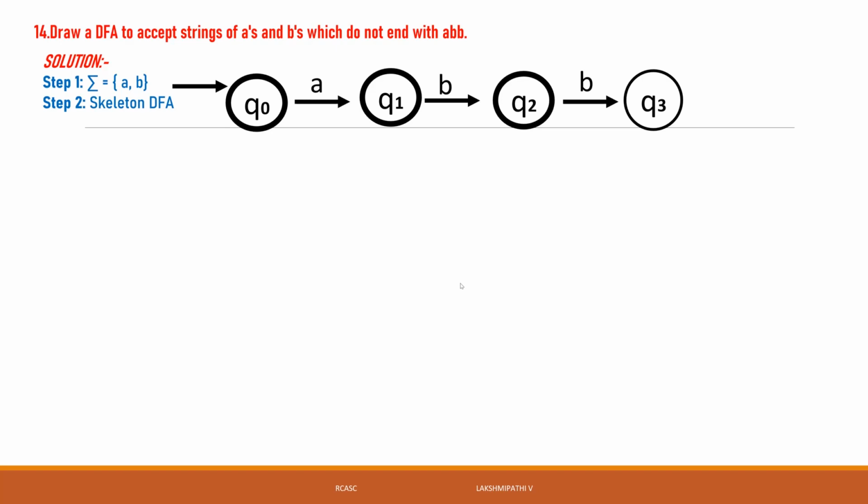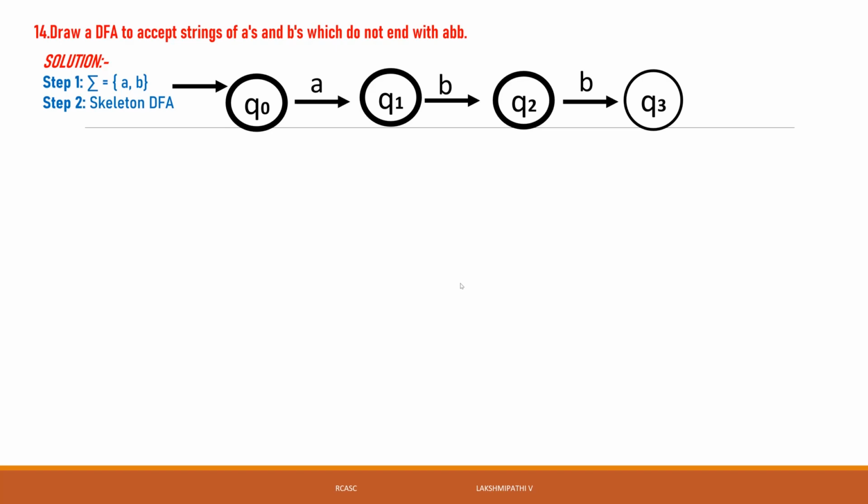If the string is null, that is epsilon, it will be accepted. A string with one a is accepted, a string with one b is accepted. But a string with a and two b's, that time it is not accepted. So Q0 on a is Q1, Q1 on b is Q2, Q2 on b is Q3, and that time the string ends with abb.